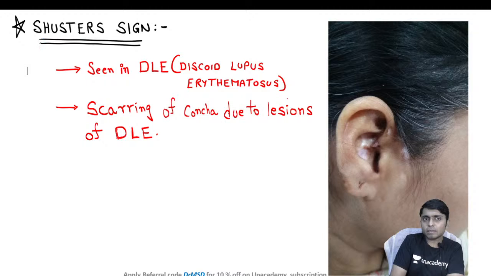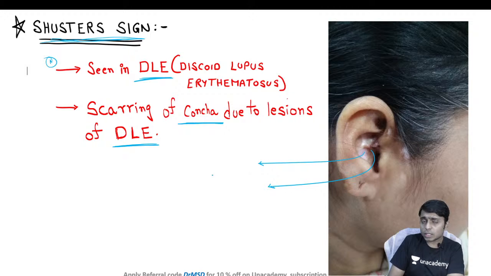And there is one more sign, not only the carpet tack sign, but even the Schuster sign is the other sign associated with DLE. So in the concha, if there are lesions of discoid lupus erythematosus, here you are able to see a central depigmentation with surrounding hyperpigmentation, and if you look closer, you can also observe a hair follicle which is dilated, and hair follicular plugging can also be seen. This particular phenomenon where you see DLE lesions in the concha is called the Schuster sign.